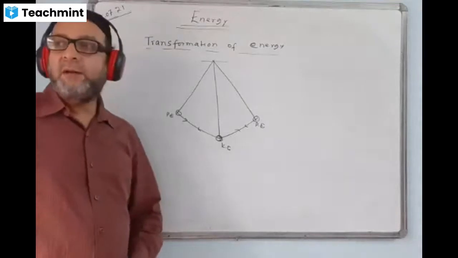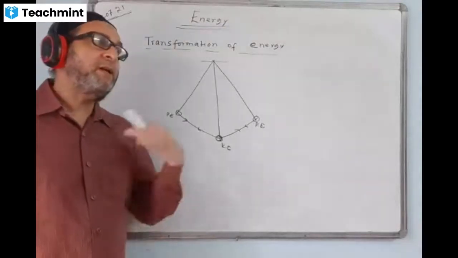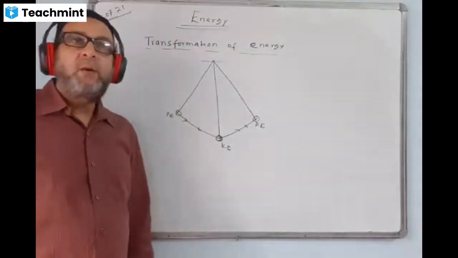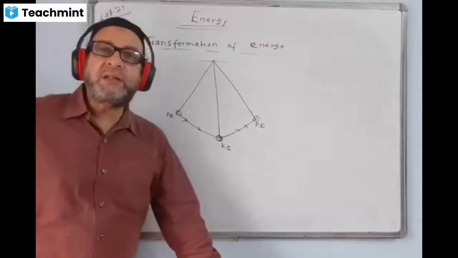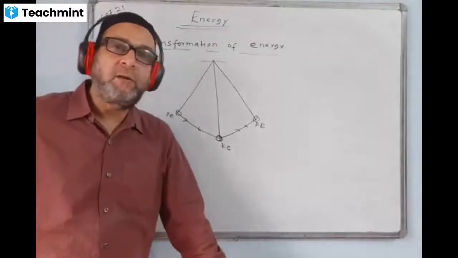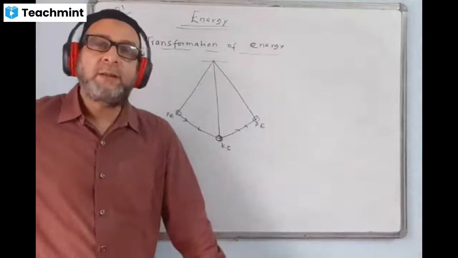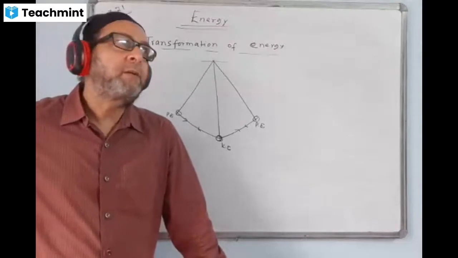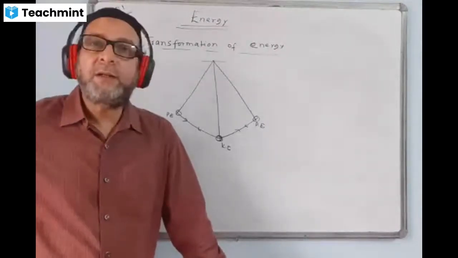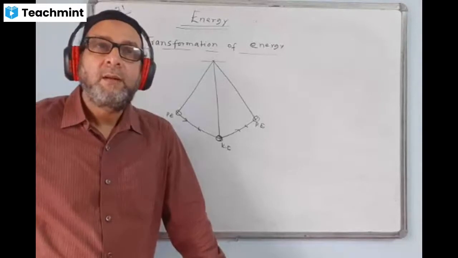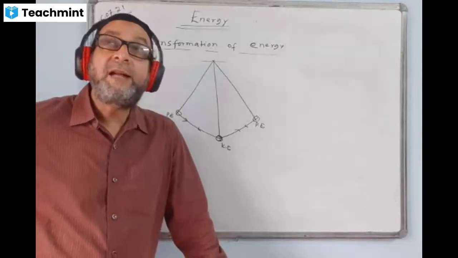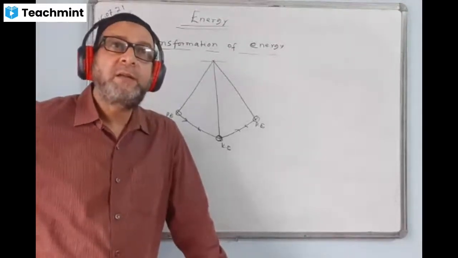So you have to know the cases where energy conversion takes place. Tell me, during photosynthesis of a plant, what energy conversion takes place? Heat energy to chemical energy? Not heat, light. Photo means light.